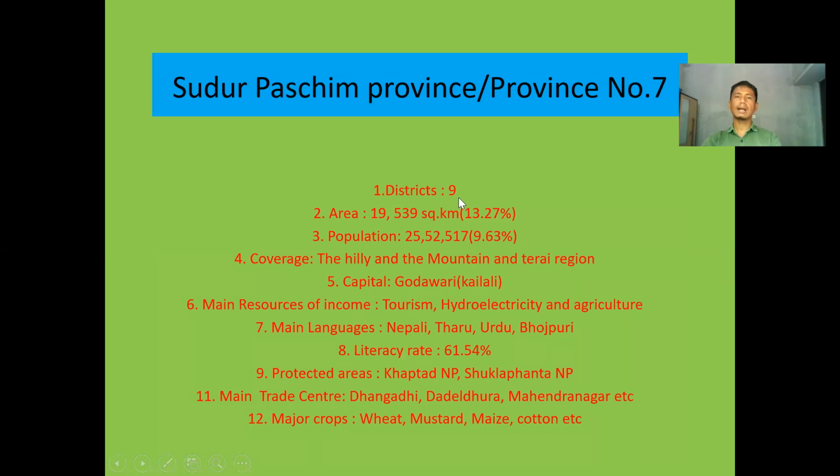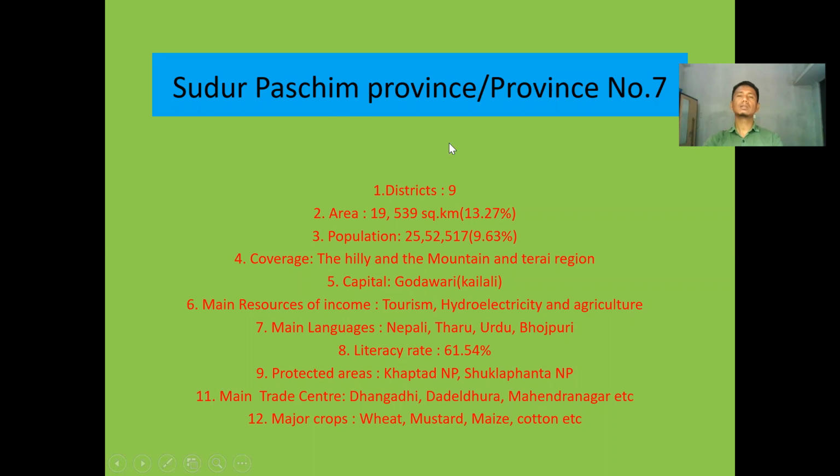There lie altogether 9 districts in this Sudur Paschim province. And regarding area, look here, it has been given 19,559 square kilometers. It covers 13.27% territory of Nepal. Okay. Similarly, regarding population, 25,02,517 population is there. It is really less population because it is one of the, what to say, too backward provinces in Nepal.